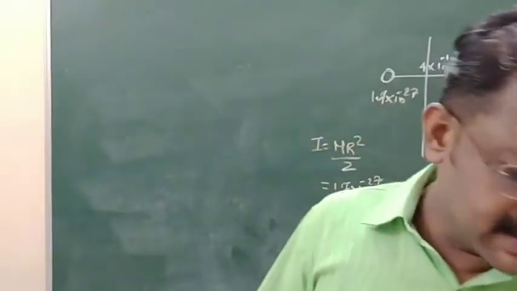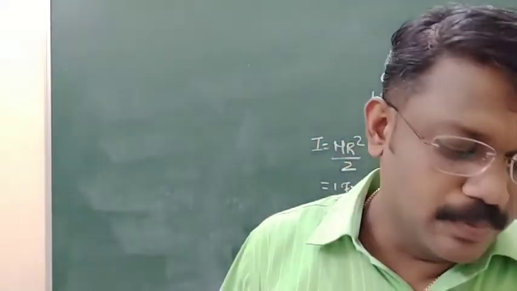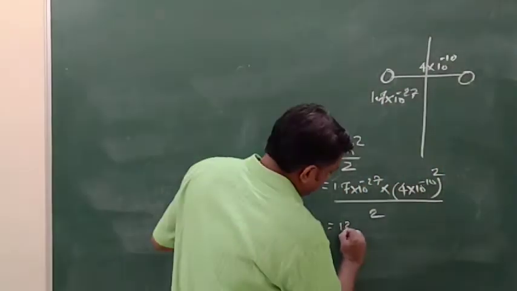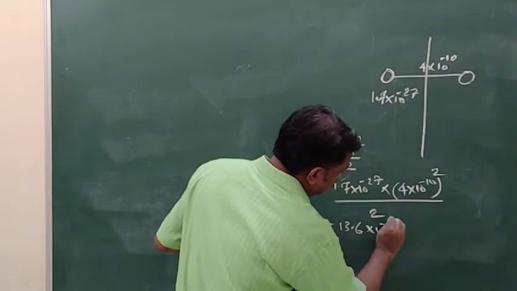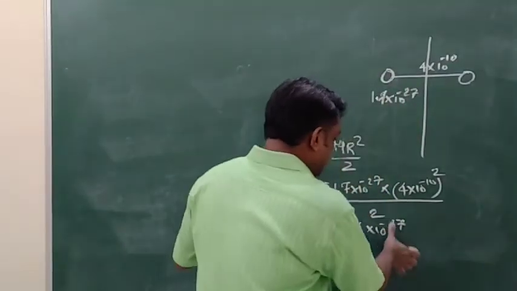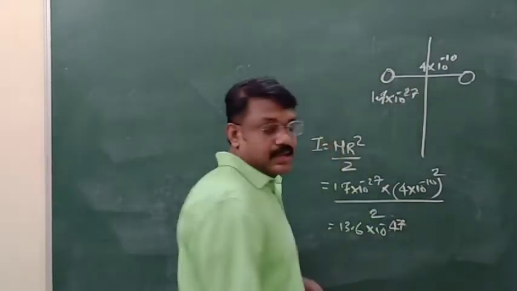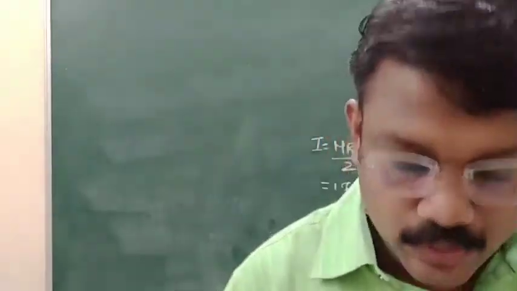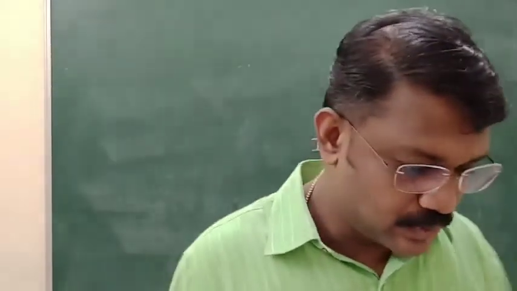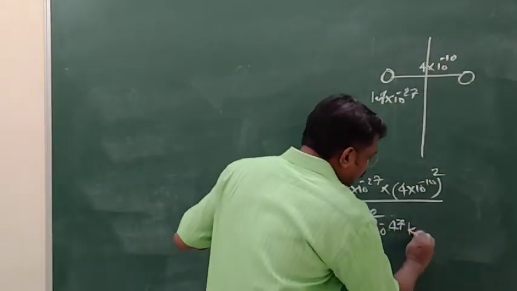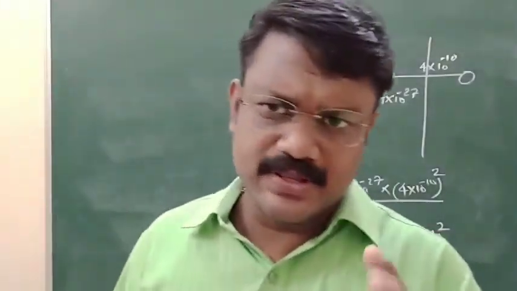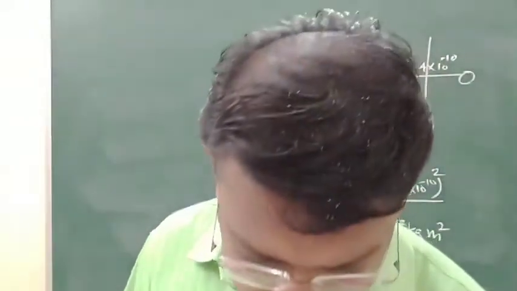Simple. And its answer is 13.6 into 10 to the power minus 47 kilogram meter square. Is it minus 37 or minus 47? It is minus 47, kilogram meter square, since it is mr square. Simple. Just substitute in the equation I is equal to mr square divided by 2.